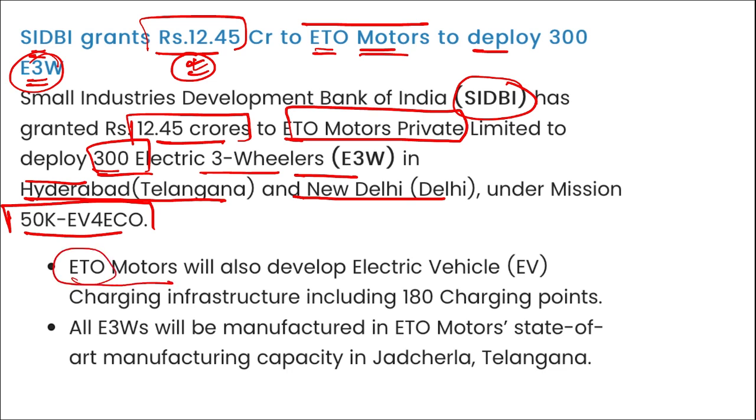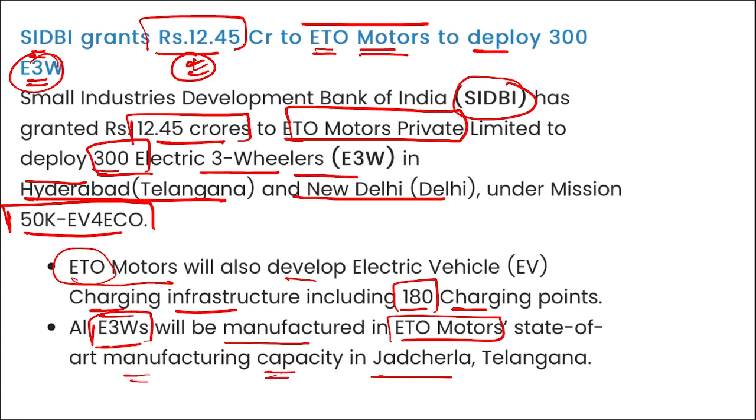Here, ETO Motors will also develop electric vehicle charging infrastructure, including 180 charging points, and all these three-wheeler electric vehicles will be manufactured in ETO Motors' state-of-the-art manufacturing facility in Telangana.